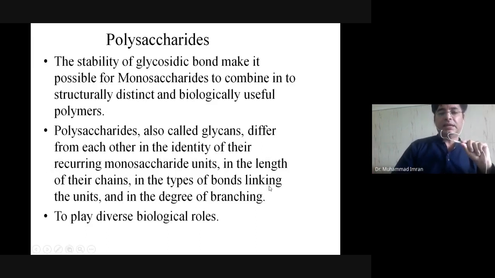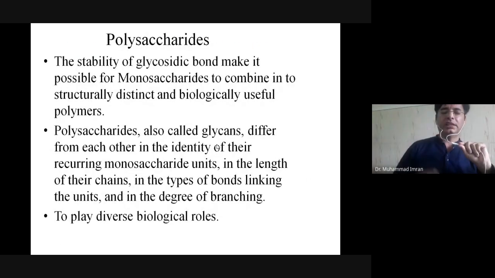In the types of bond linkage in the units, either it is alpha glycosidic linkage or beta glycosidic linkage, and in the degree of branching, whether it contains more branching or less branches, to play diverse biological roles. So polysaccharides can be classified on the basis of their monosaccharide unit, on the basis of their chain, on the basis of their bond, and on the basis of degree of their branches.